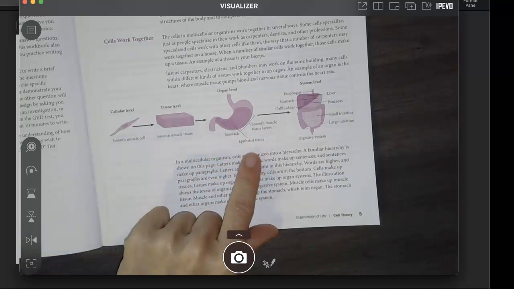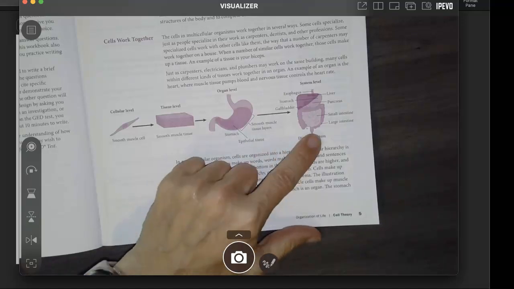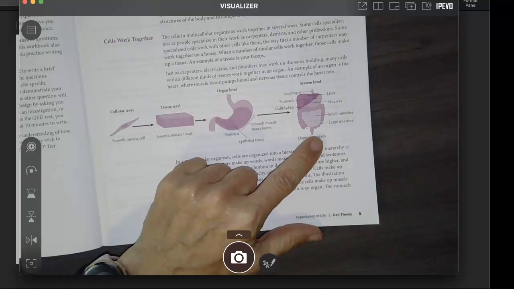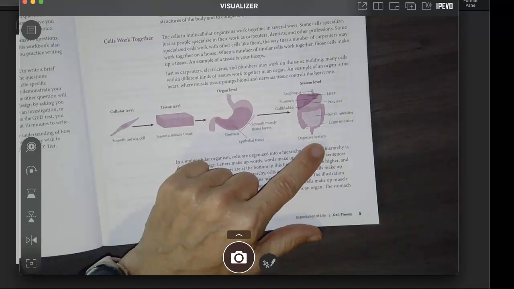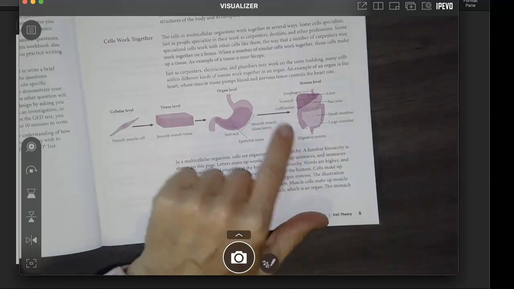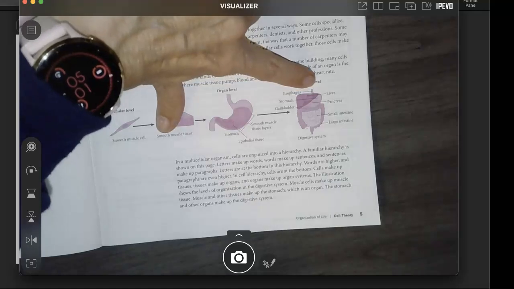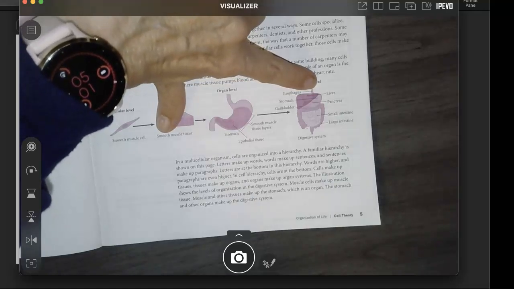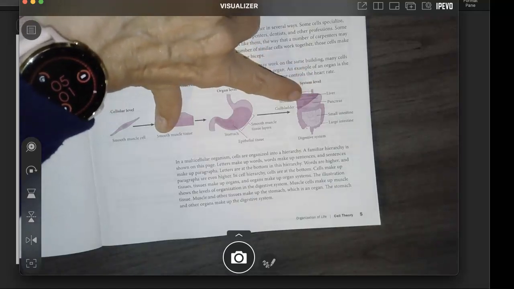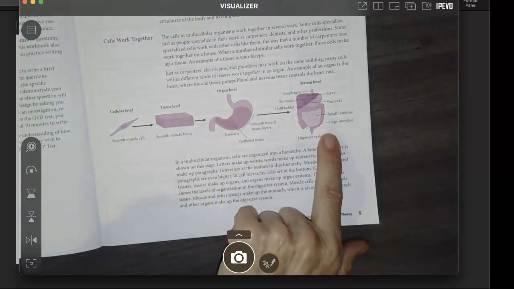We have smooth muscle tissue layers and epithelial tissues, so different kinds of tissues. And then at the system level, all of the other organs, made out of cells and tissues, are put together to make a system. So this is the digestive system. It starts with our esophagus, where we swallow. We have our liver, the stomach, the pancreas, the gallbladder, small intestine, and then large intestine.